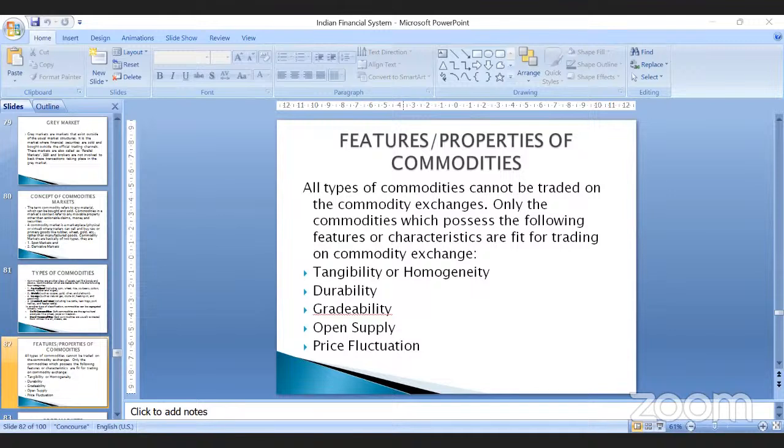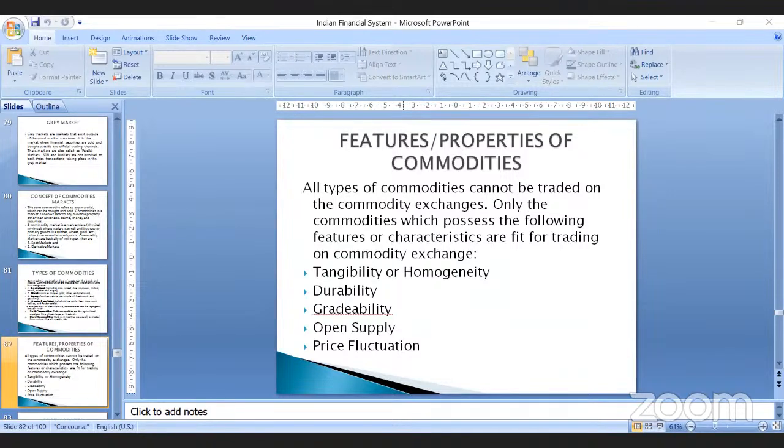For example, gold is something which can be seen, gold is homogeneous, right? So any product which can be seen, felt, or touched, or which is of similar nature, only those commodities can be traded on the commodities market.